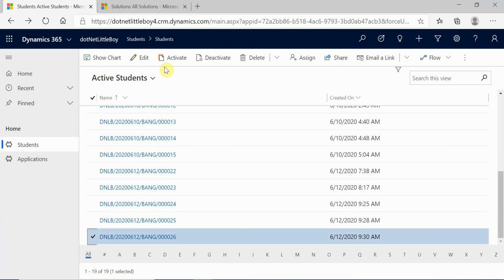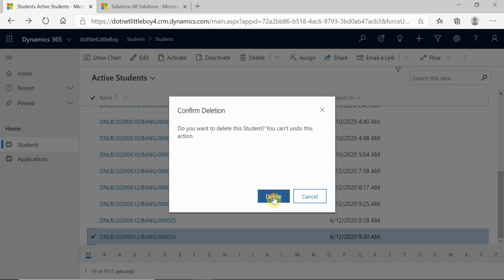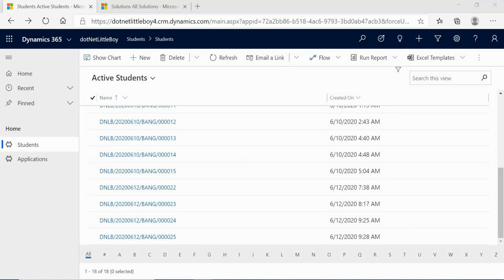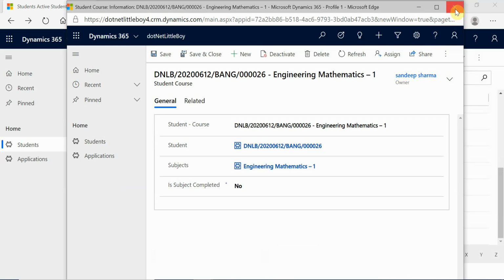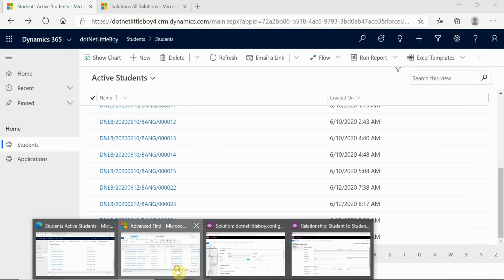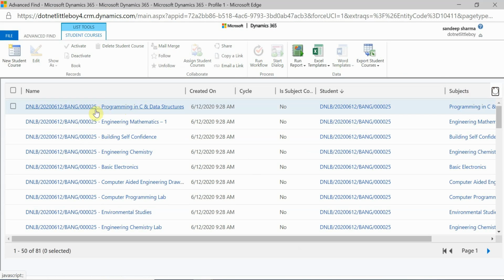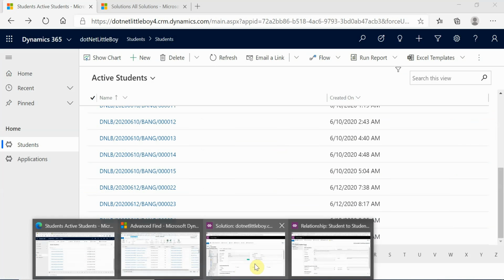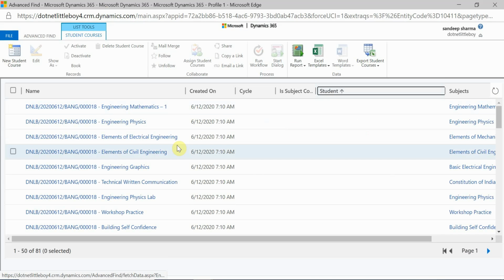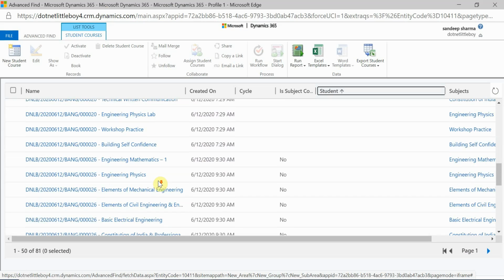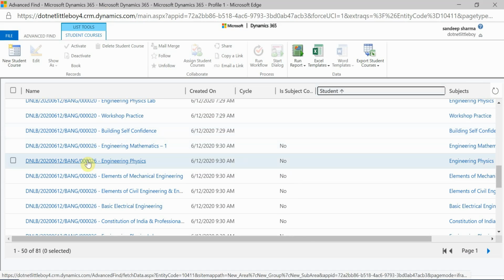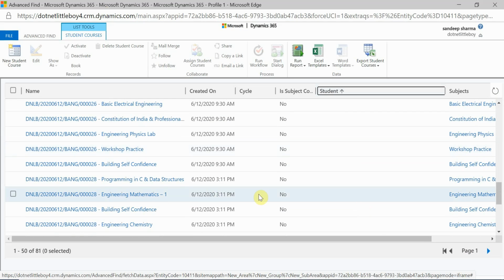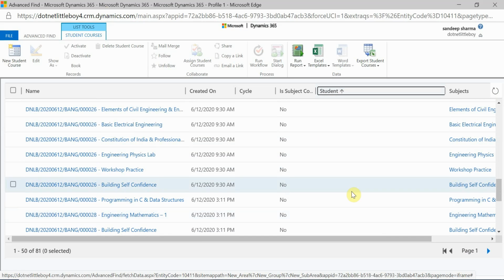I'll select 26, and I'll proceed to delete. I'm deleting now. So it is deleted. Now you can see here when you refresh this, let me close this and go to the advanced find and refresh this. You will see the 26 we deleted, right? So I can show you here, you can see the 26 value, right? For this 26 ID number of the student course, I don't have a value associated for the student field lookup. So this is the referential relationship behavior.